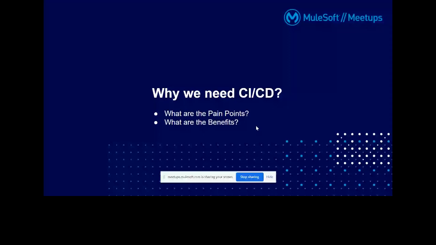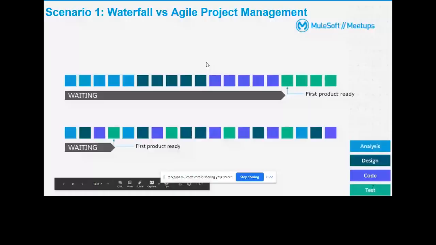If you see here in the right corner down, analysis, design, code, and test are actually 4 phases of your SDLC, the project management life cycle, or software development life cycle; you can take whichever way you want.